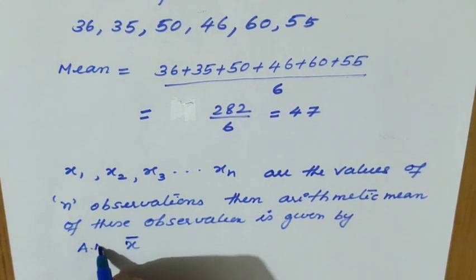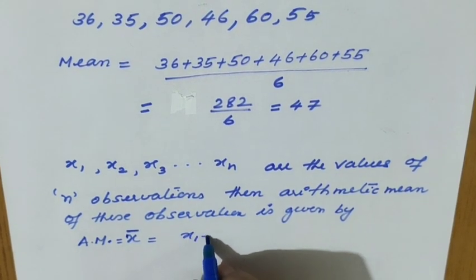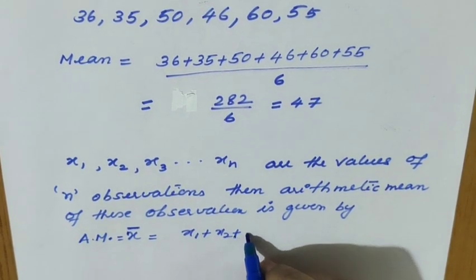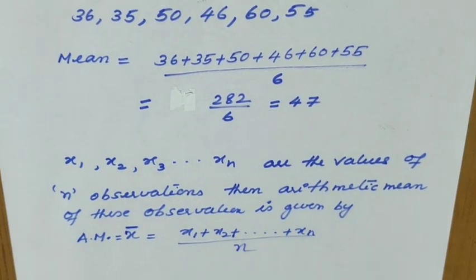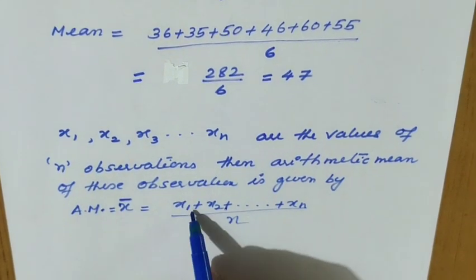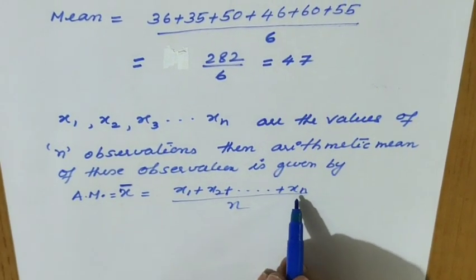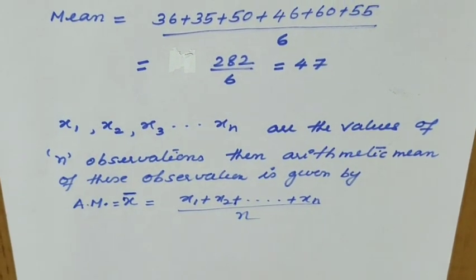In short we can write AM. Arithmetic mean equal to x bar equal to x1 plus x2 plus etc. plus xn divided by n, right? What we have done here: the sum of the observations x1 plus x2 plus etc. plus xn, whole divided by the number of observations. Here the number of observations is n.